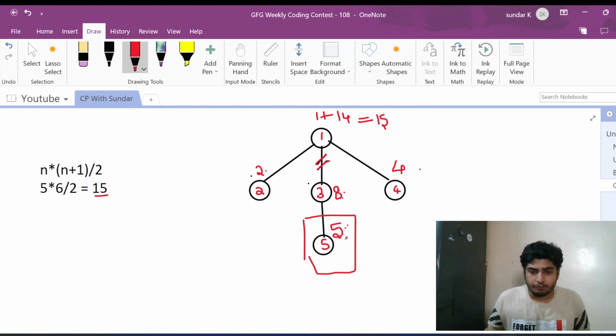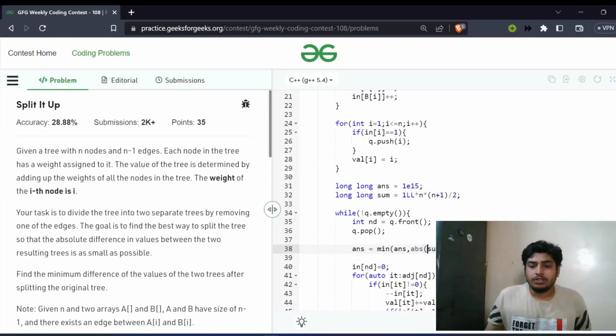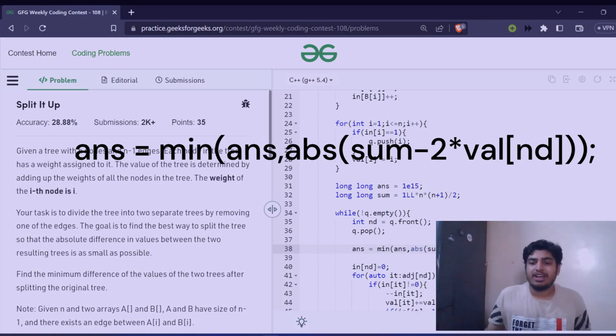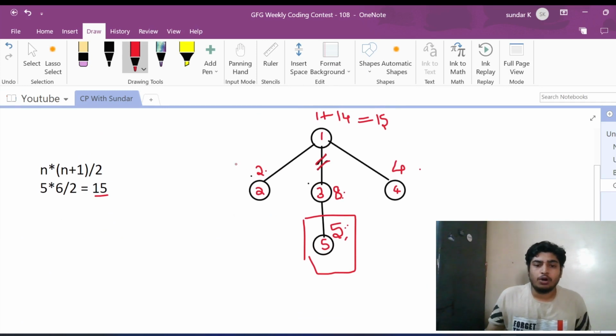I know the sum 5, so I can easily calculate 15 minus 5, which is the sum of the other component. So the difference will be sum, where sum is n into n minus 1 by 2, minus the value of ND minus the value of the node. So it's sum minus 2 times the value of the node, and we want to minimize this particular difference.